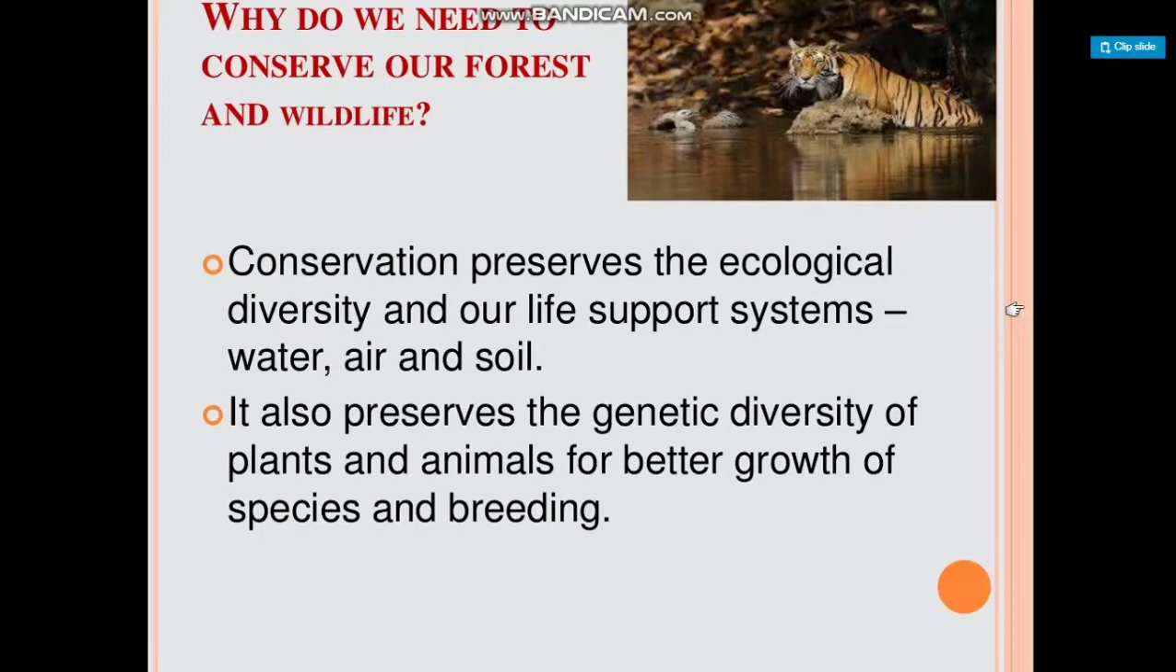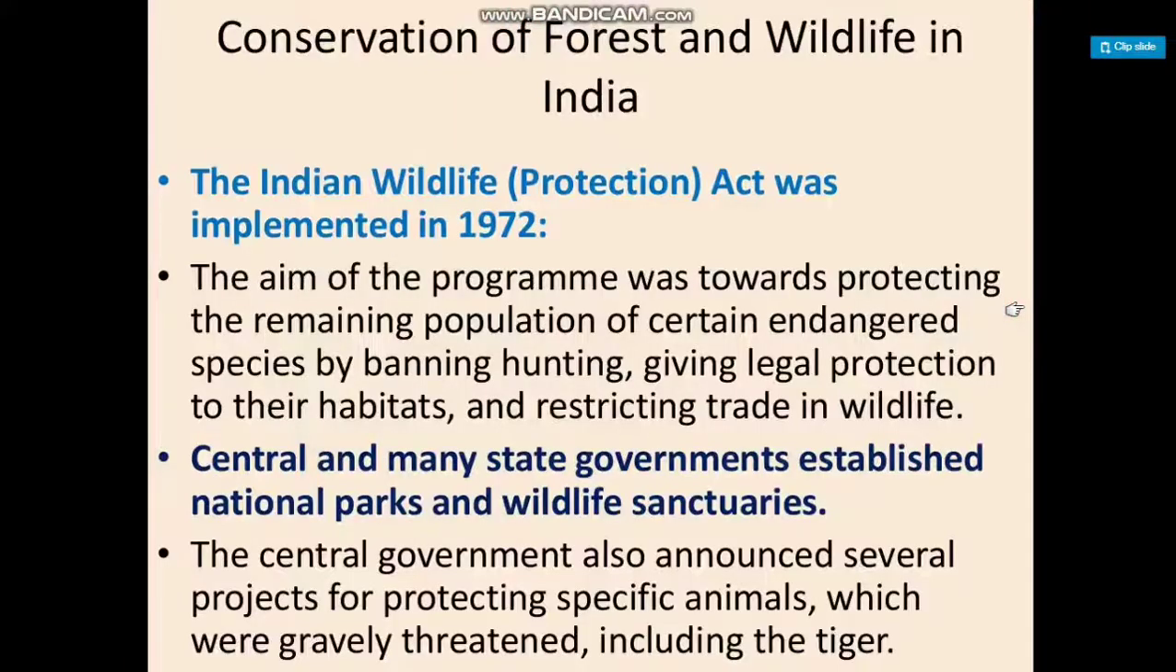Why do we need to conserve our forest and wildlife? Conservation preserves the ecological diversity and our life support systems: water, air, and soil. It also preserves the genetic diversity of plants and animals for better growth of species and breeding. The conservation of forest and wildlife in India.